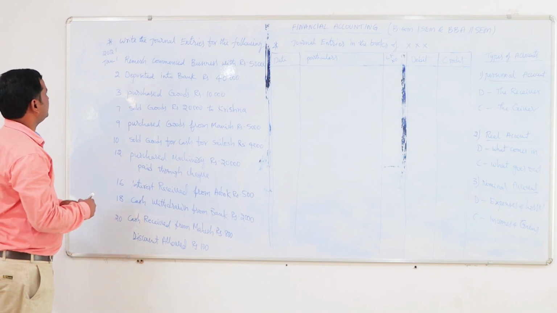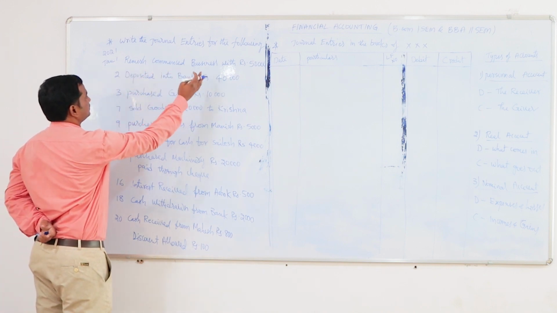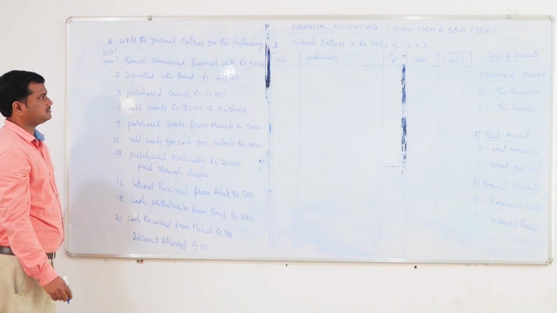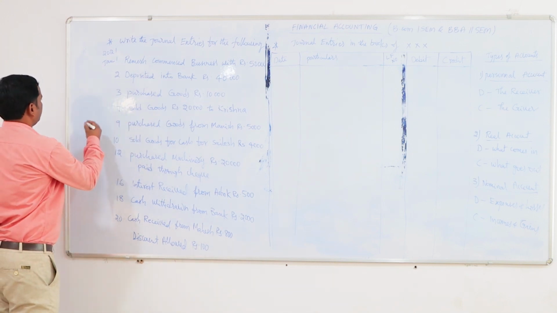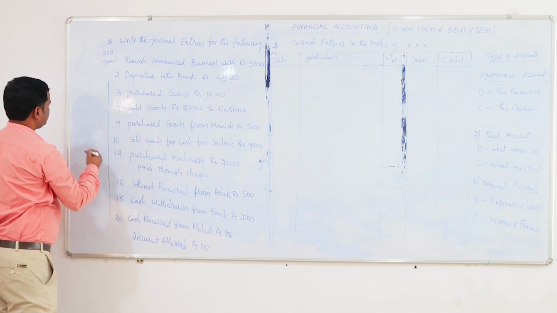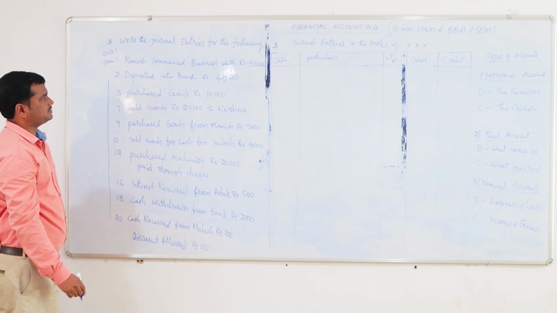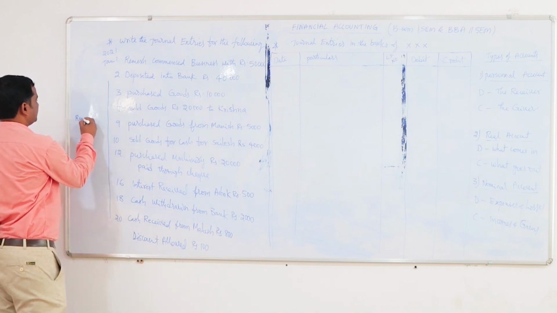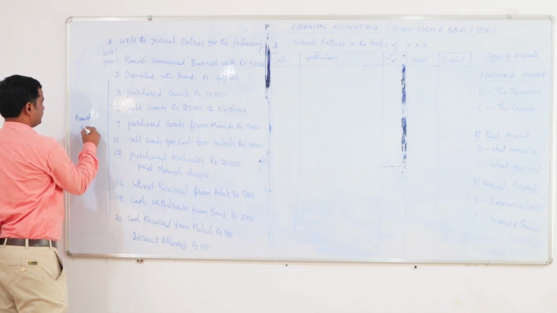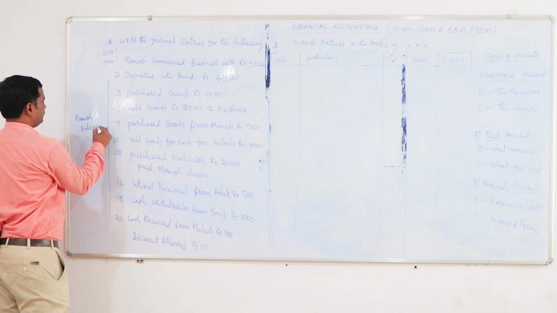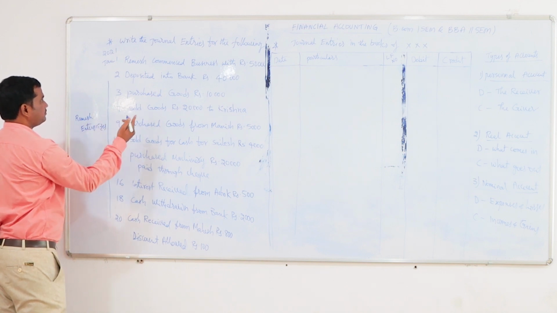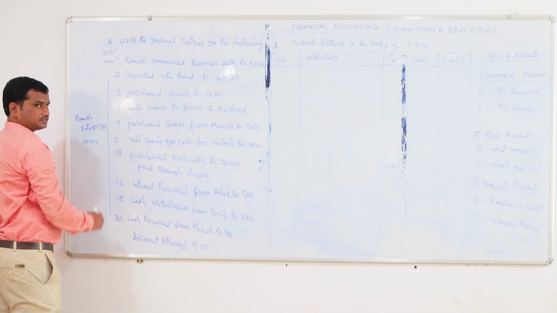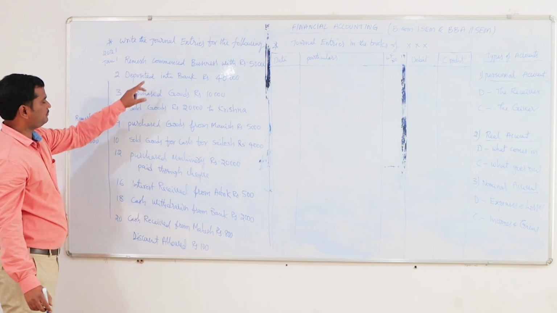The first transaction here is Ramesh commenced the business with rupees 50,000. Here, Ramesh is commencing a business. Ramesh is starting a business with rupees 50,000. Let us suppose he is starting Ramesh Enterprises. How much amount is he investing? He is investing 50,000. So he is starting with 50,000.